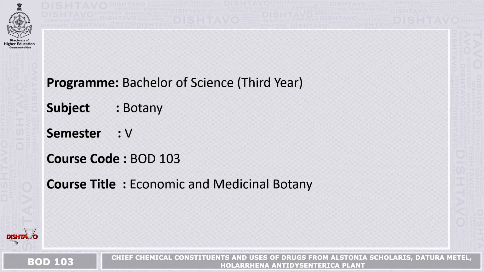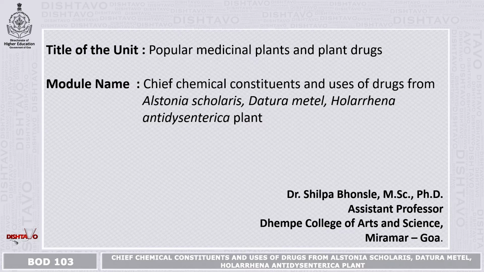Program Bachelor of Science, 3rd year, Subject Botany, Semester 5, Course Code BOD 103, Course Title Economic and Medicinal Botany. Title of the unit: Popular Medicinal Plants and Plant Drugs. Module name: Chief Chemical Constituents and the Uses of Drugs from Alstonia scholaris, Datura metel, Holarrhena antidysenterica plant.